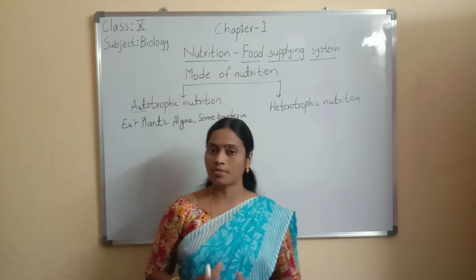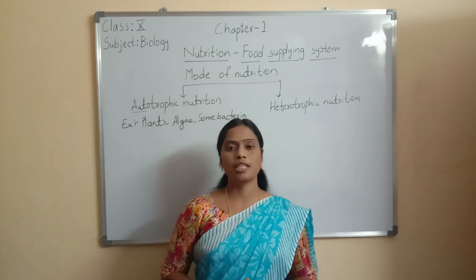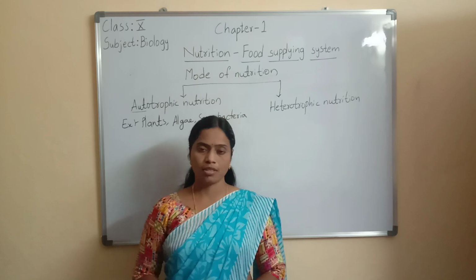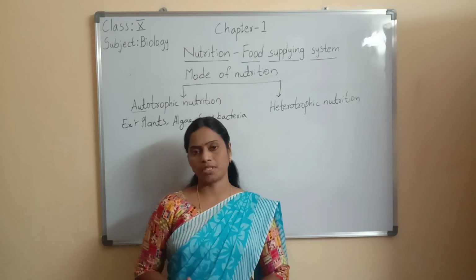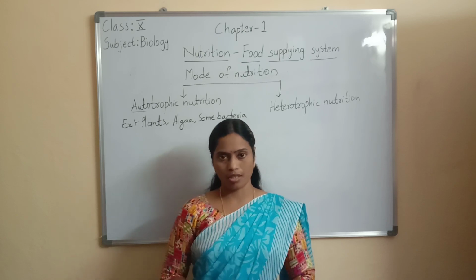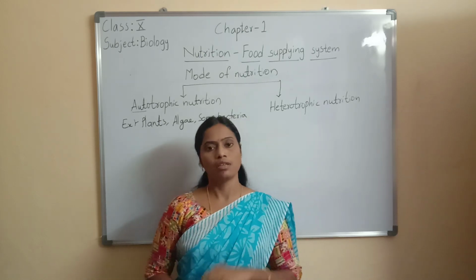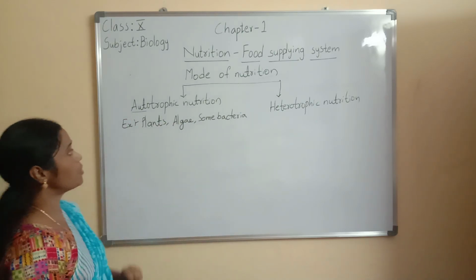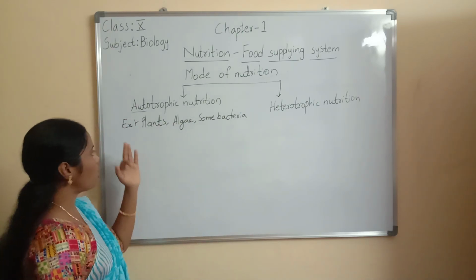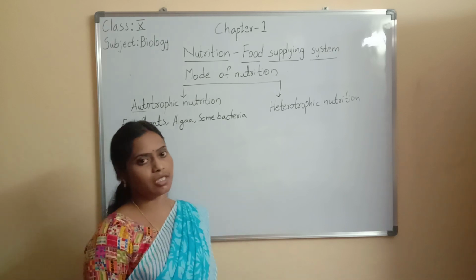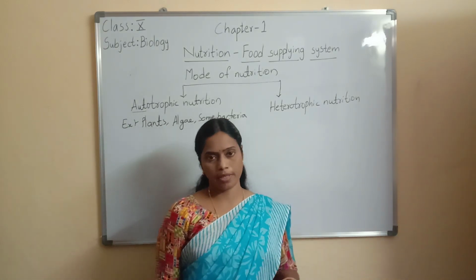Okay, children, what is meant by photosynthesis? Green plants synthesize complex food molecules by using simple substances like water, sunlight and carbon dioxide in the presence of chlorophyll. So this process is called photosynthesis. So this is about autotrophic nutrition. In autotrophic nutrition, plants, algae and a few bacteria can synthesize their own food materials.